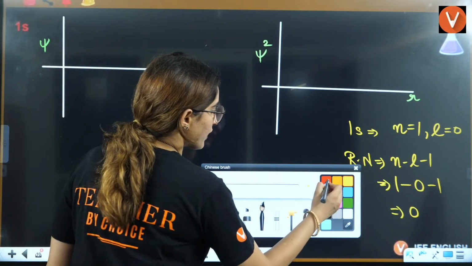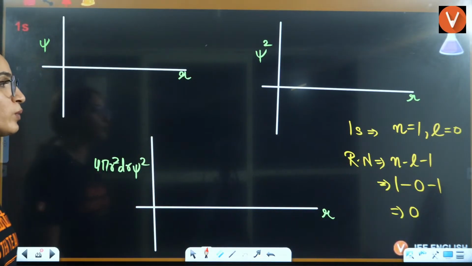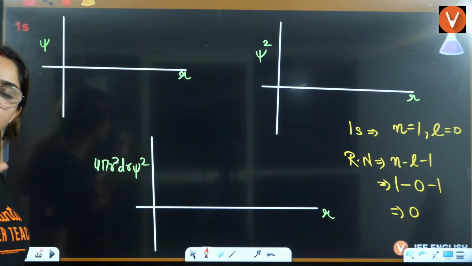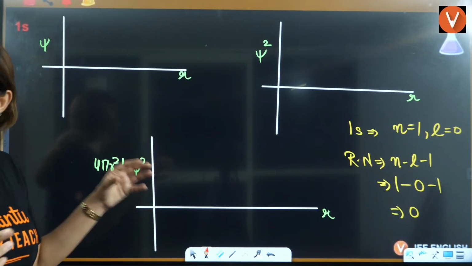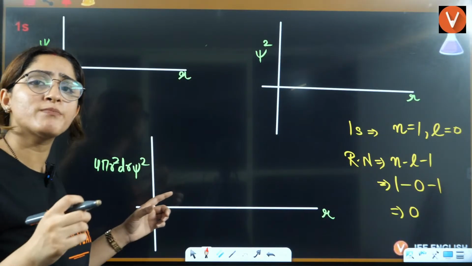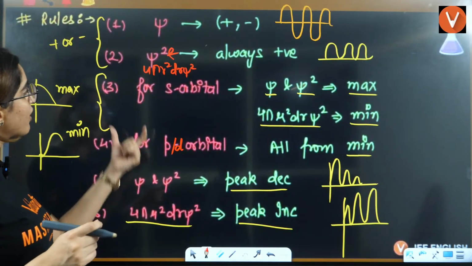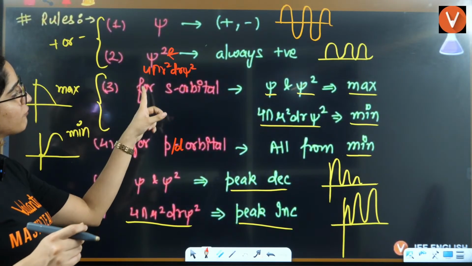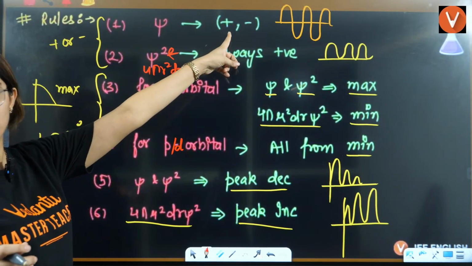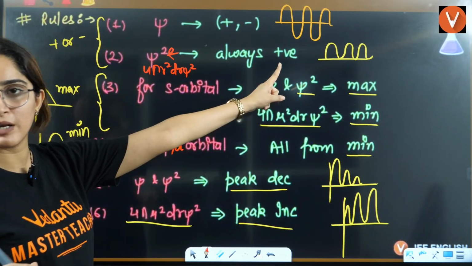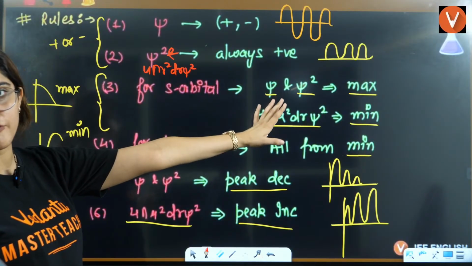No radial node, and that is the reason that for psi, the graph is both positive and negative, and the graph starts from minima or maxima. I showed you the rules here. For psi, it is both positive and negative. Then for the s orbital, psi and psi square will start from maxima, and the third will start from minima.